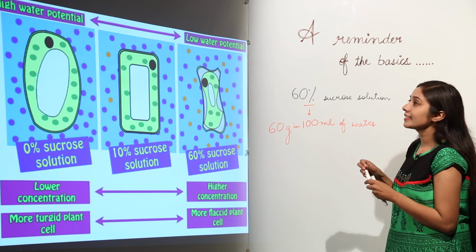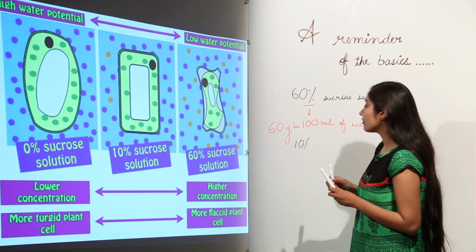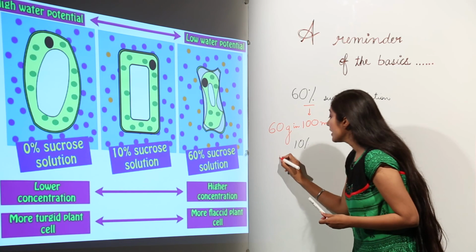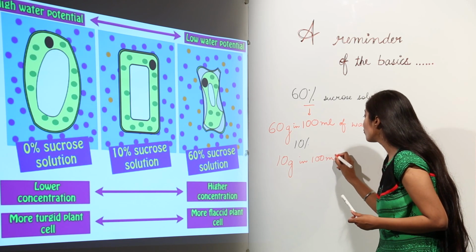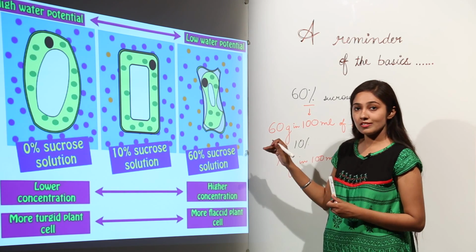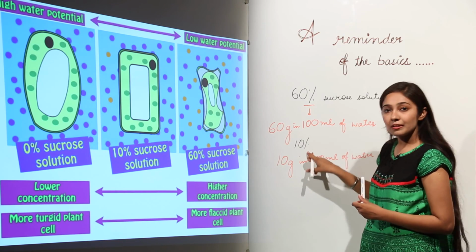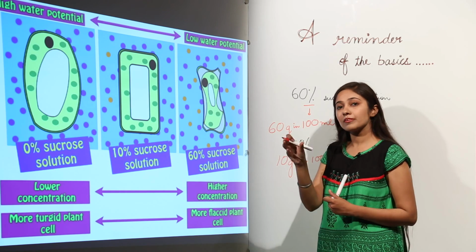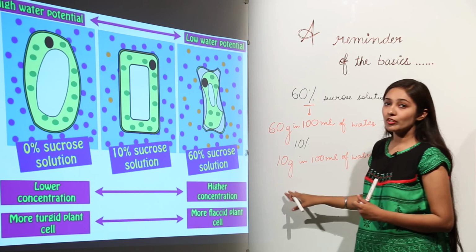Next, take the example of a 10% sucrose solution. I hope you have now got what I am trying to say. This percentage means 100 ml, so you will take 10 gram of sucrose in 100 ml of water. This is how you prepare solutions if you are asked to in the lab. 60% means 60 gram in 100 ml, 10% means 10 gram in 100 ml, 20% means 20 gram in 100 ml, 30% means 30 gram in 100 ml of water. This is an important aspect when you work in a lab.